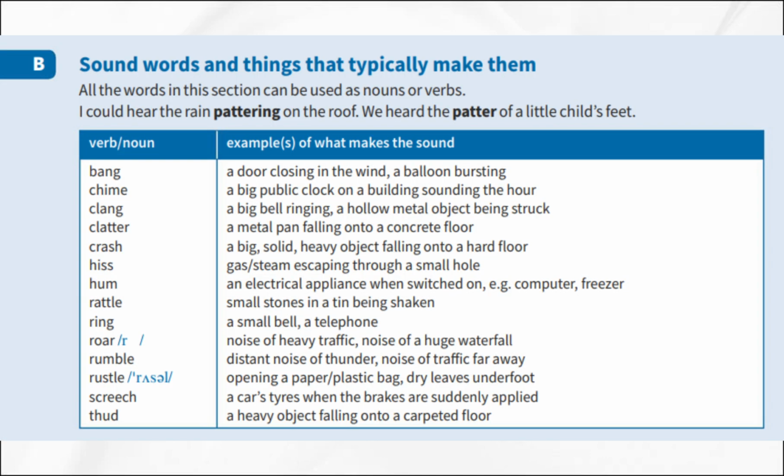Sound words and things that typically make them. Now, let us look at specific sound words and the things that typically make them. All the words in this section can be used as nouns or verbs. Bang, for example, a door closing in the wind or a balloon bursting. Chime, for example, a big public clock on a building sounding the hour. Clang, for example, a big bell ringing or a hollow metal object being struck. Clatter, for example, a metal pan falling onto a concrete floor.